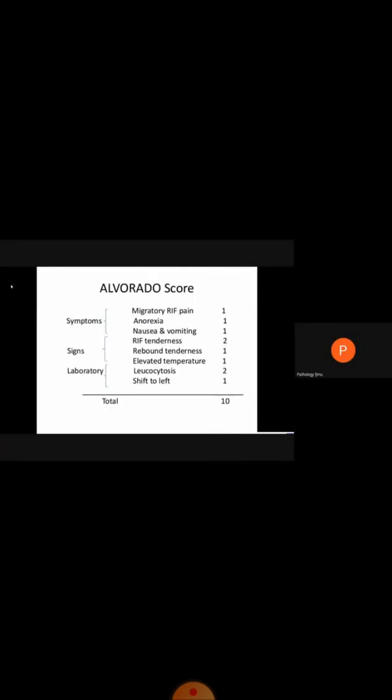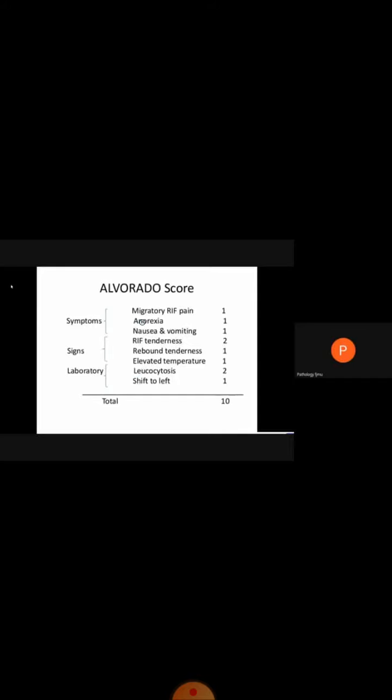Now, we use a score for confirming the appendicitis. This is known as the Alvarado score. We can remember the Alvarado score by a mnemonic which is known as MANTRELS: M for migratory pain, A for anorexia, N for nausea, T for tenderness, R for rebound tenderness, E for elevated temperature, L for leukocytosis, and S for shift to left. In MANTRELS we have 3 symptoms, we have 3 signs, and we have 2 laboratory investigations.